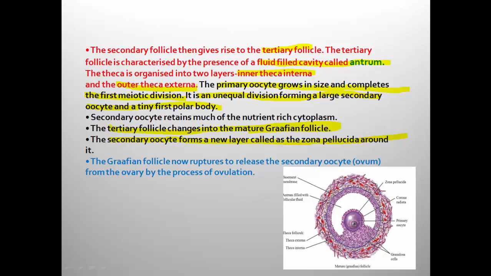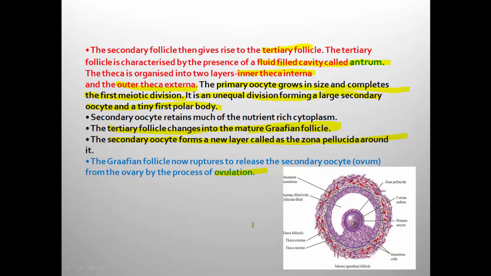This is the structure of Graafian follicle, and the cell which is present inside the Graafian follicle is nothing but secondary oocyte. That you have to remember very importantly. And when this secondary oocyte is released from the Graafian follicle, the Graafian follicle ruptures. When Graafian follicle ruptures, it releases the secondary oocyte from the ovary. The process is called ovulation. Very, very important 1 mark question.